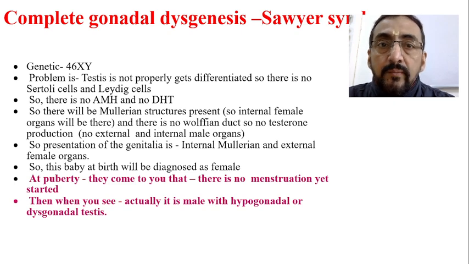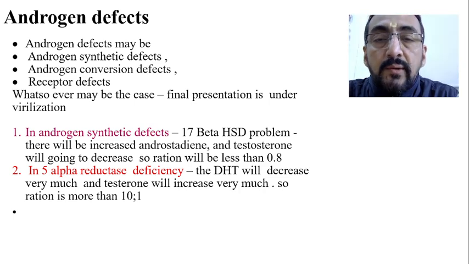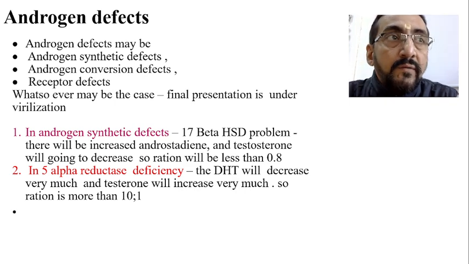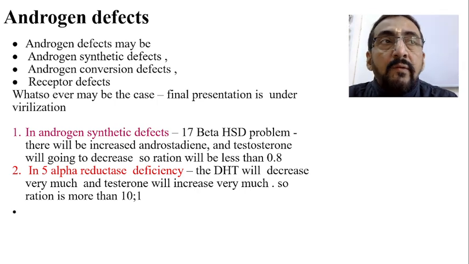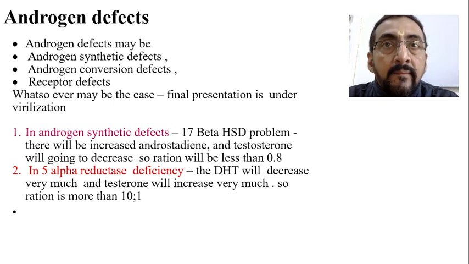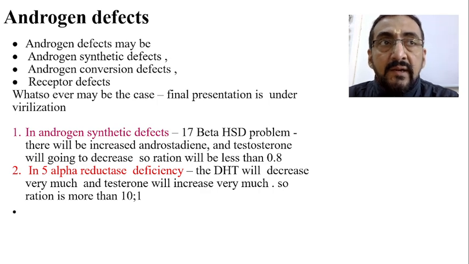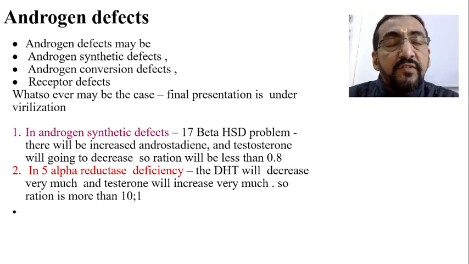In the last class, we were discussing complete gonadal dysgenesis, which is also called Swyer syndrome. Today, we will look into another important aspect of differential sexual development, that is androgen defects. So far, we have not discussed any androgen defects. Androgen defects in the sense, the hormones which are produced from the adrenal gland. If there is any variation, abnormality or disproportion of these hormones, especially in the fetal period and the early neonatal period, if there is any problem related to the adrenal gland and secretion of the androgens, that also results in ambiguous genitalia.